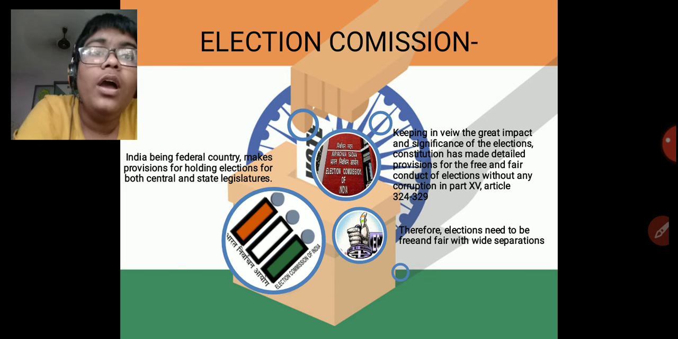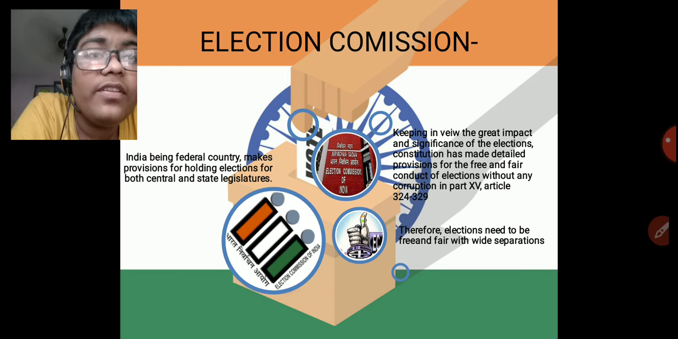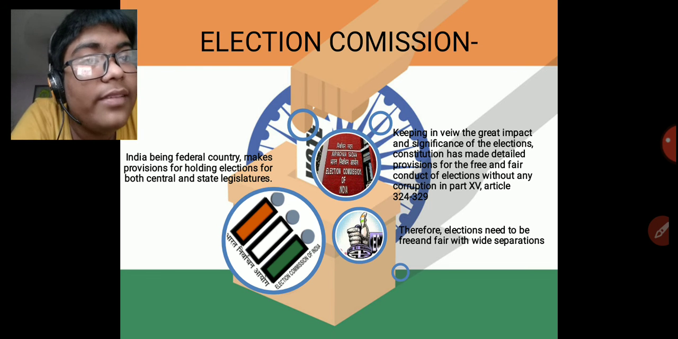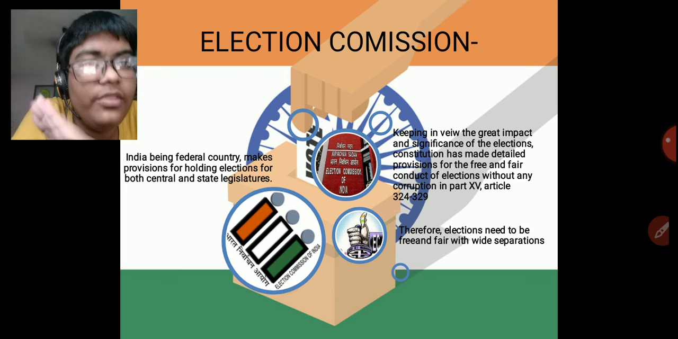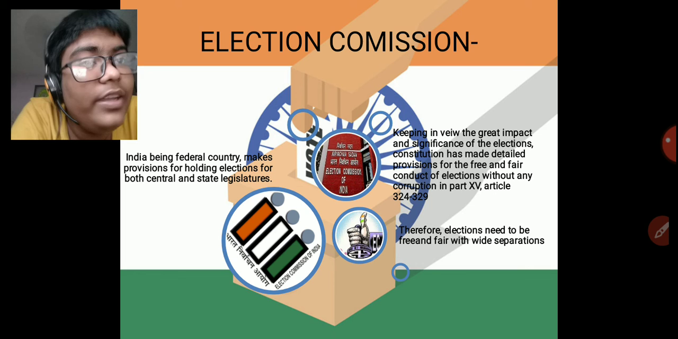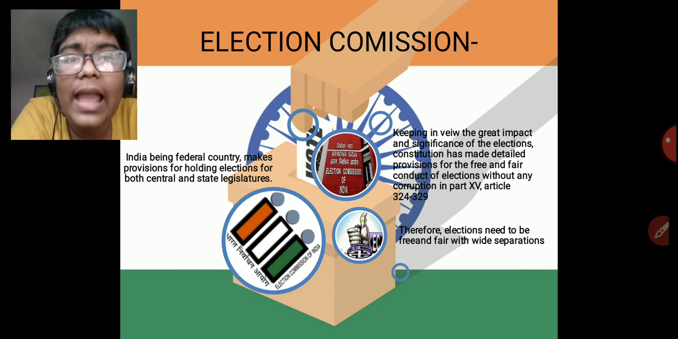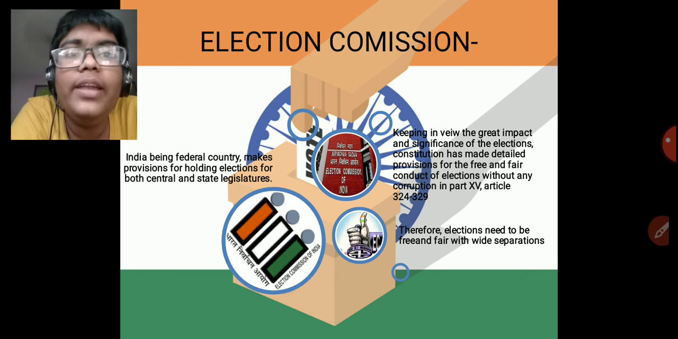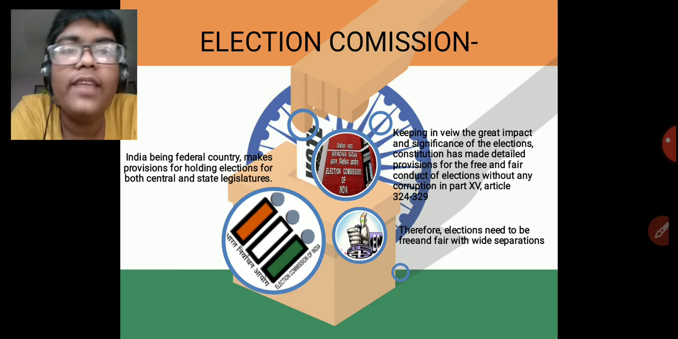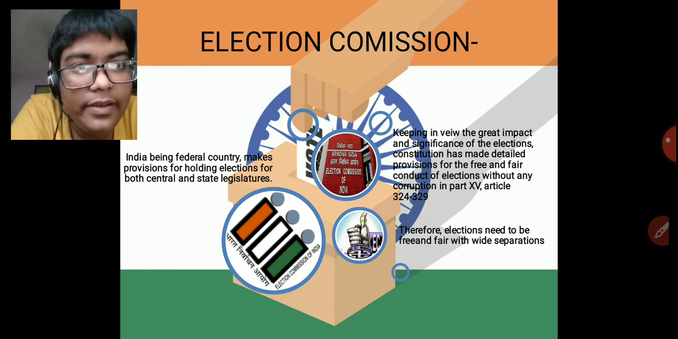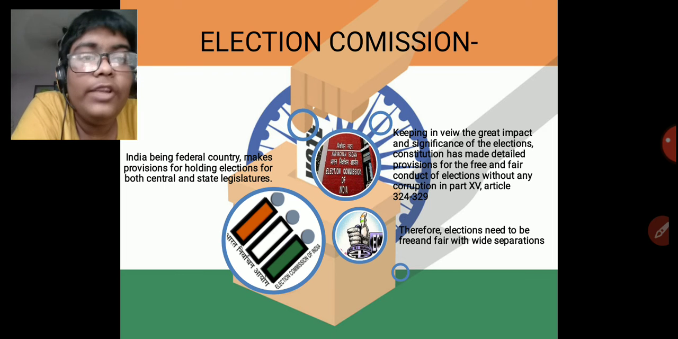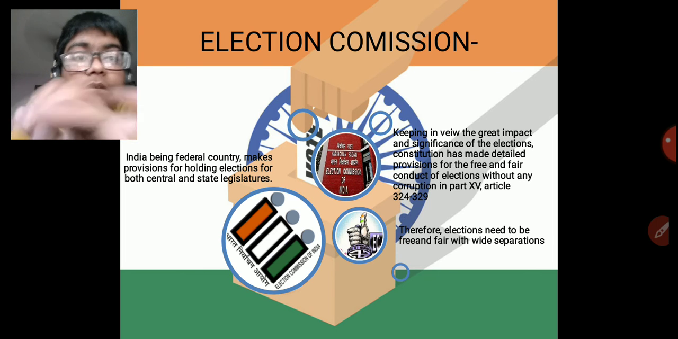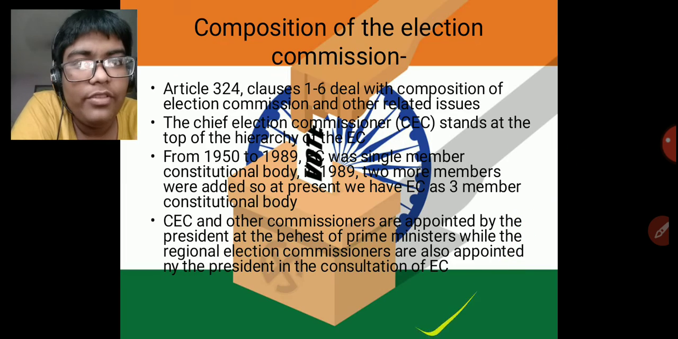Keeping in view the great impact and significance of elections, the constitution has made detailed provisions for free and fair conduct of elections without any corruption in Part 15, Articles 324 to 329. As India is a federal country, it makes provision for holding elections for both central and state legislatures. Therefore, elections need to be free and fair.